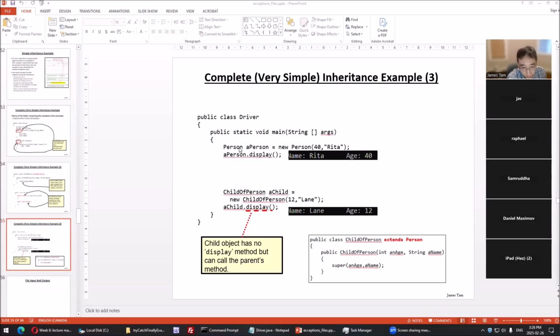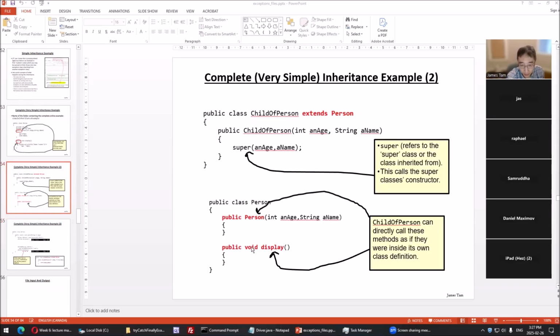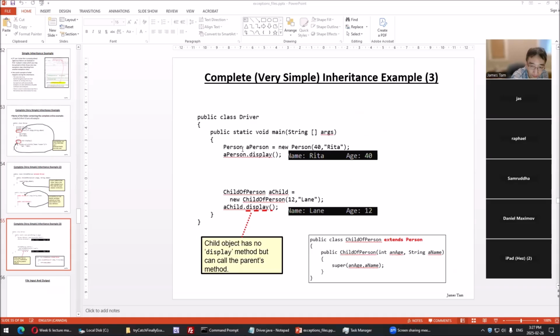To prove this, quick example, I create a person object, age, name. We call display, we get what we expect. That's that simple review. But when we create a child object, age and name, we call display, it worked properly because it sets that age attribute this, name attribute this, and it's calling display. It doesn't have display in child of person, but automatically, we don't have to say it's going to call it. Because it extends person, it'll call this one as if it was defined here.